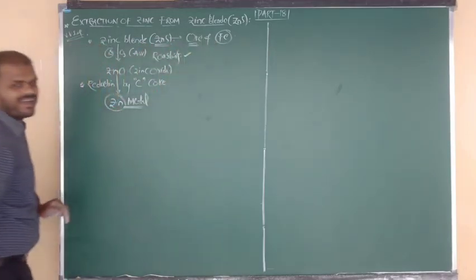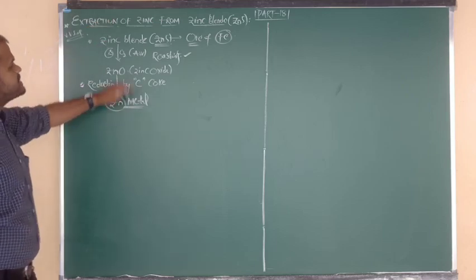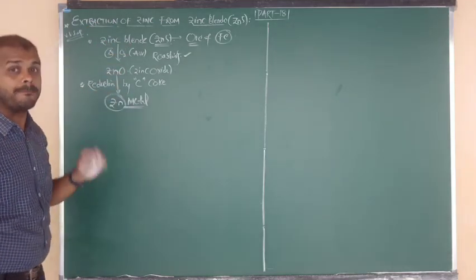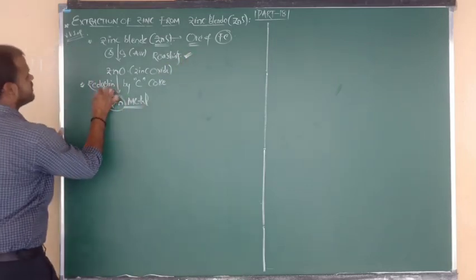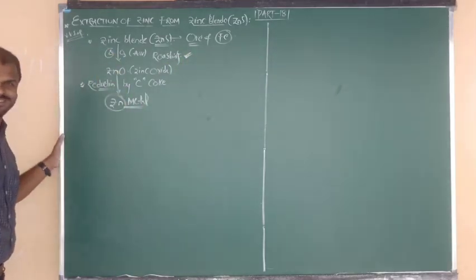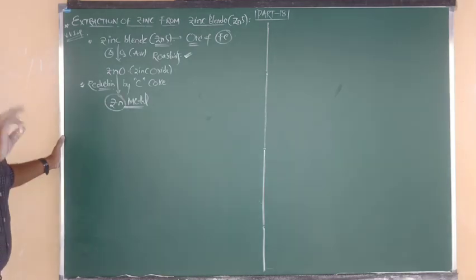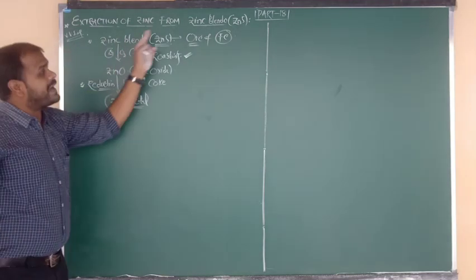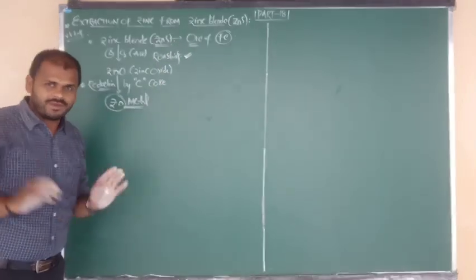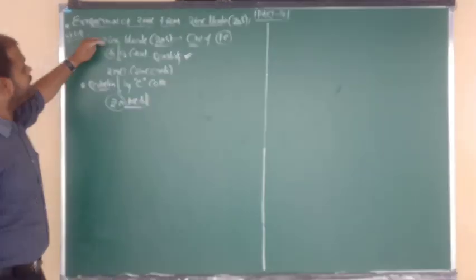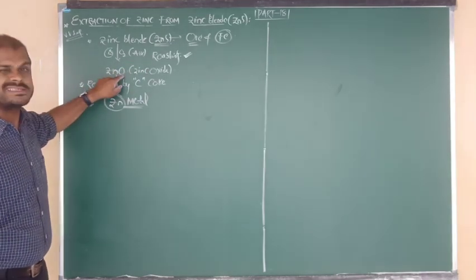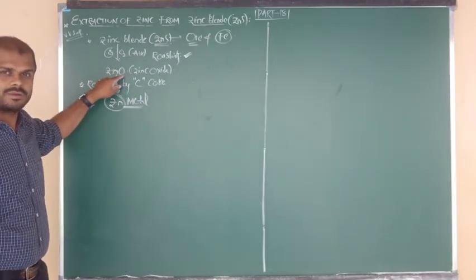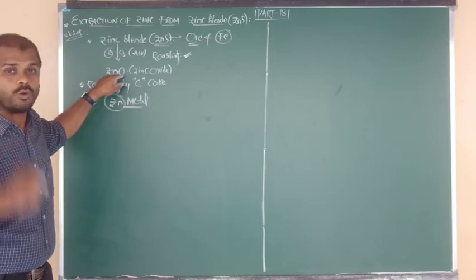Story was over beta. So in the extraction of zinc from zinc blende, how many steps are involved? Mainly 2 steps are there. One is roasting and one more is what beta? Reduction. Okay na? Right, now I am going to show the reaction. So how do we write the statement? Zinc blende is an ore of zinc. Very good. Zinc blende on heating in air is converted into zinc oxide. It is the roasted ore beta.